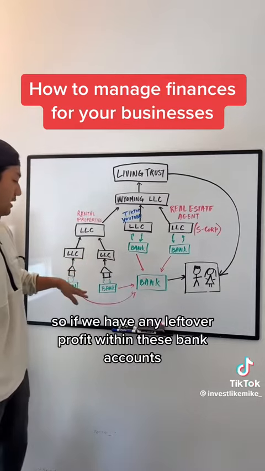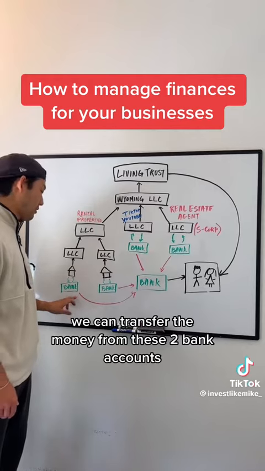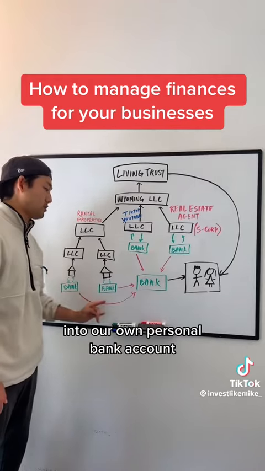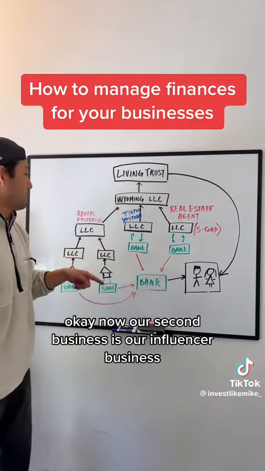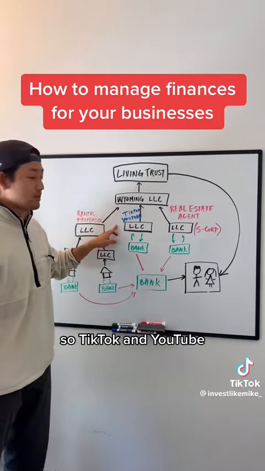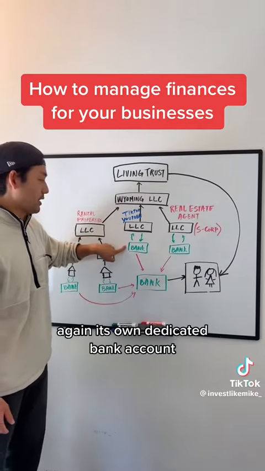So if we have any leftover profit within these bank accounts, we can transfer the money from these 2 bank accounts into our own personal bank account. Okay, now our second business is our influencer business, so TikTok and YouTube, and we have an LLC for that. Again, its own dedicated bank account.